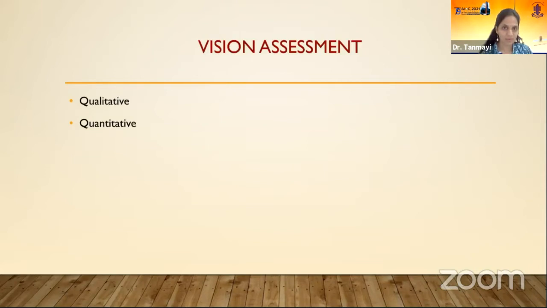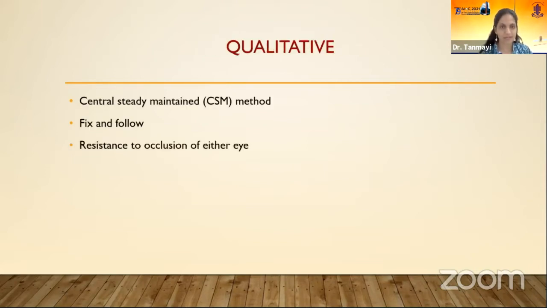Now, coming to the formal visual assessment, there are qualitative and quantitative methods. So qualitative ones include the central, steady, maintained method for fixation, whether the child is able to fix and follow, and whether he is resisting occlusion of any particular eye. This gives a rough idea about amblyopia or the vision potential in any eye.